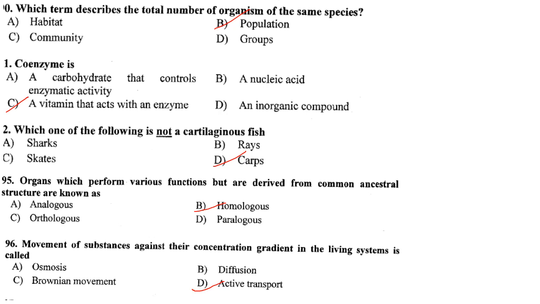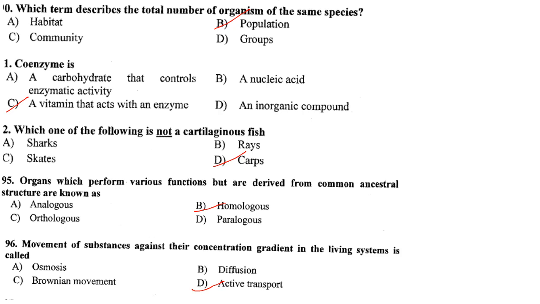Then orthologous groups are defined as sets of genes that have descended from a single common ancestor within a taxonomic range of interest. They are called orthologous groups, and paralogs are gene copies created by a duplication event within the same genome. The next one, movement of substance against their concentration gradient in the living system is called active transport.